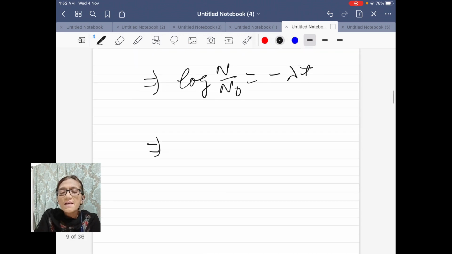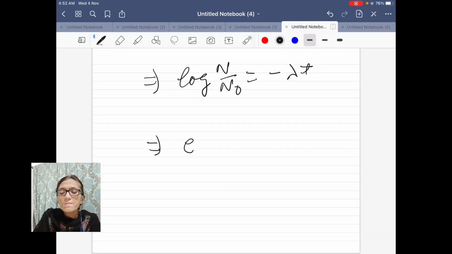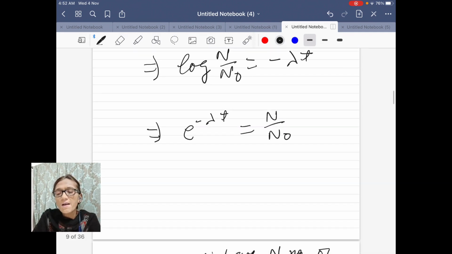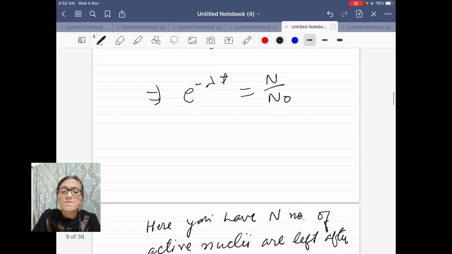This gives e raised to the power minus lambda t is equal to N upon N naught. So here the base e has come to this side, and e is raised to this power, and this becomes equal to N upon N naught.